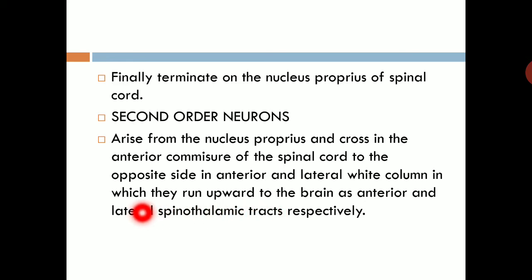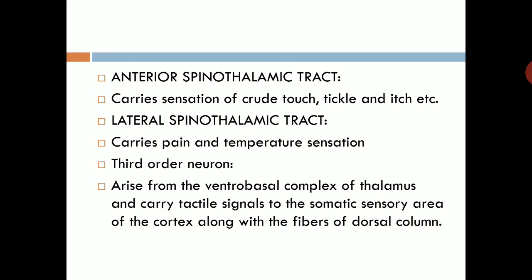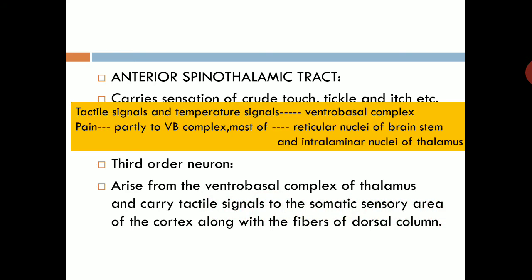So it is mainly pain pathway. Anterior spinothalamic tract carries sensation of crude touch, tickle, and itch sensation. Lateral spinothalamic tract carries pain and temperature sensation. Third order neuron arise from ventrobasal complex of thalamus and carry tactile signal to somatic sensory area of the cortex along with the fibers of dorsal column. Tactile signal and temperature signal pass through ventrobasal complex, and pain partly to the ventrobasal complex, but most of pain sensation pass through reticular nuclei of brainstem and intralaminar nuclei of thalamus.